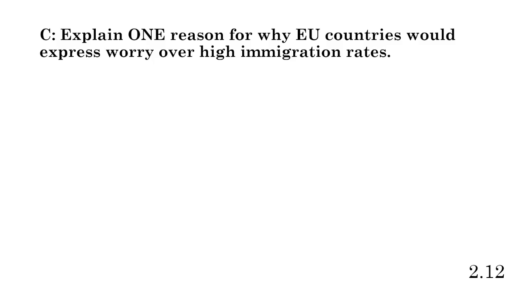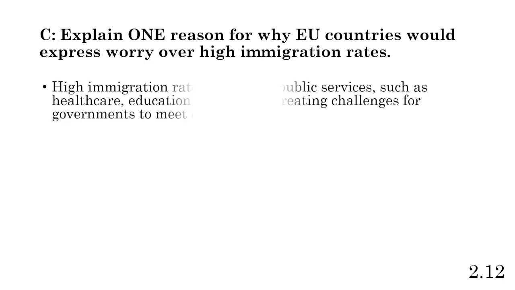Part C: explain one reason for why EU countries would express worry over high immigration rates. So these are kind of those effects of migration. High immigration that brings a lot of people into the country can put strain on public services that are provided by the government and paid for by the people. These services are usually welfare programs like healthcare, public education, and housing. That can create challenges for governments to meet the demand. It can actually lead to scarcity of these services because there are so many people requesting them that the government struggles to meet the demand or pay for them all.